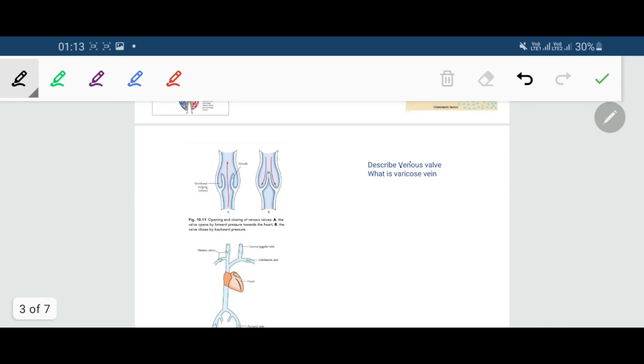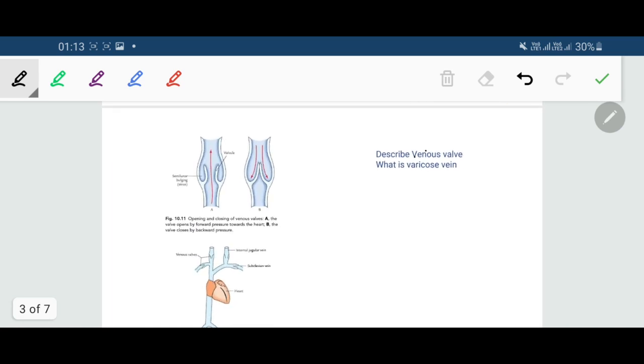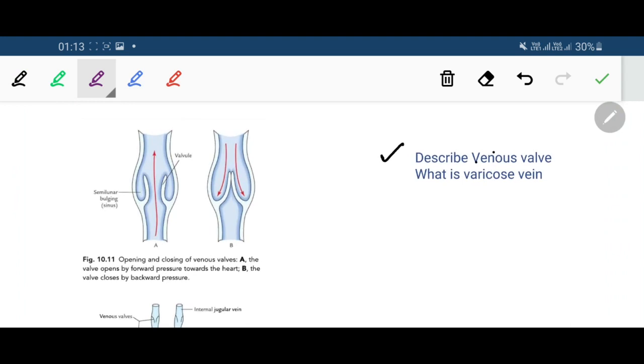That describes the venous valve and what is a varicose vein. It is a very important topic. Now if you look at the structure of a vein, if you took a longitudinal section through the vein, you will see that the inner lining of most of the medium and small sized veins are thrown into semilunar folds.